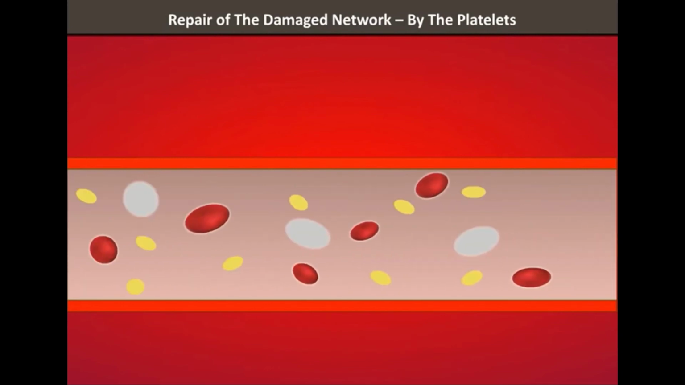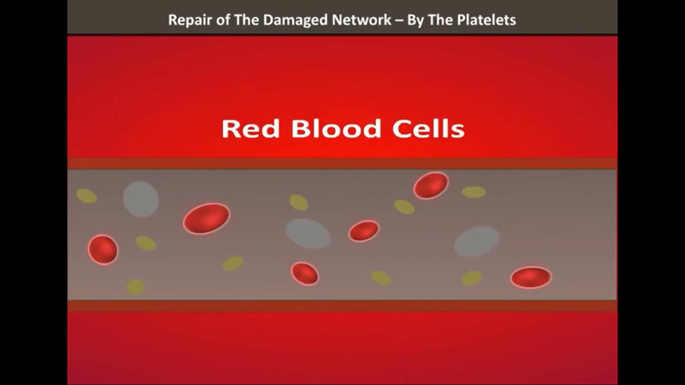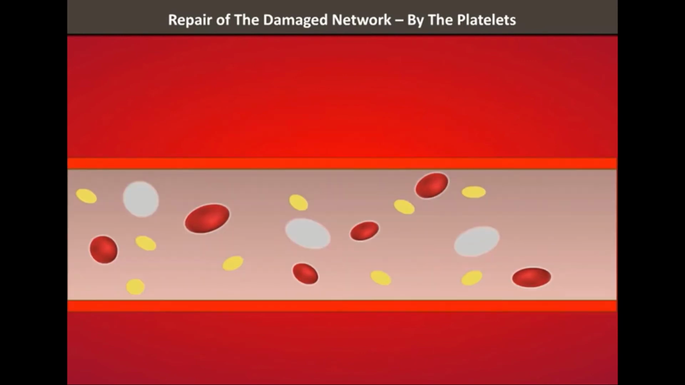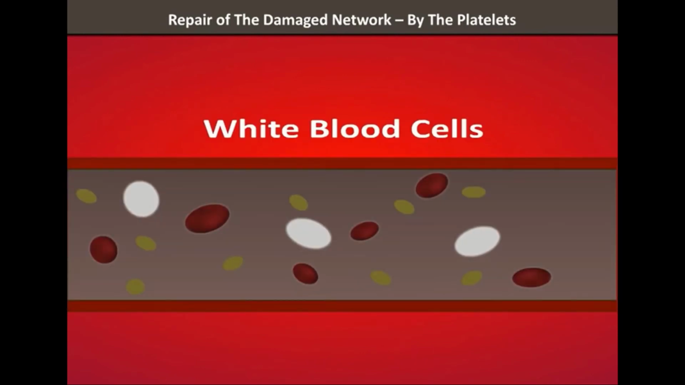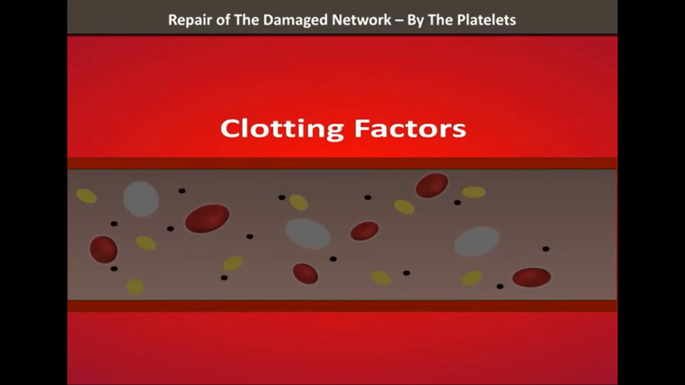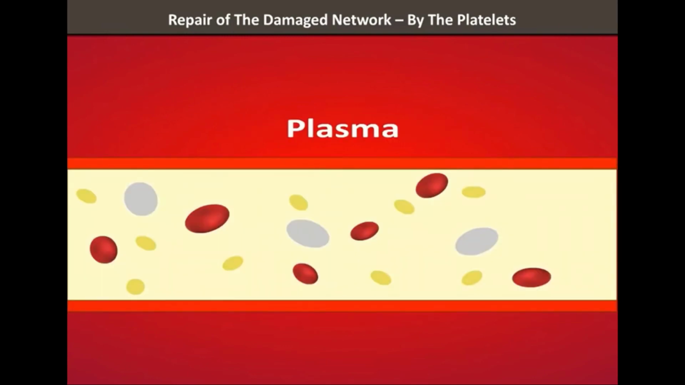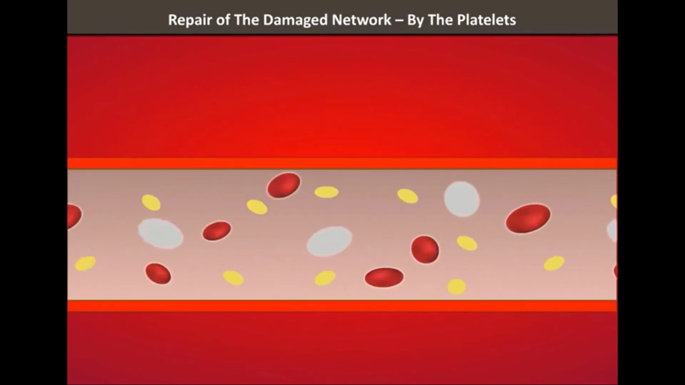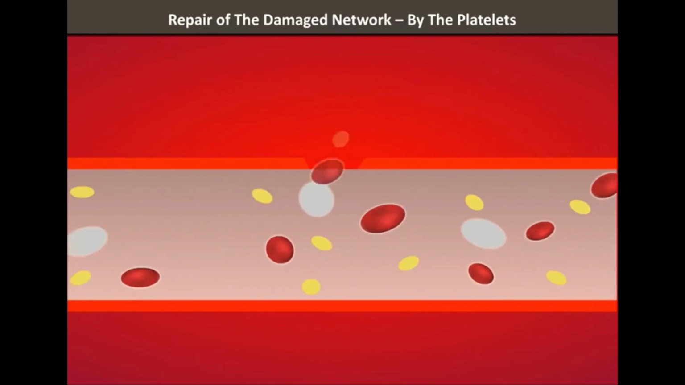So in our blood vessels, that is in our blood, there are 3 components: red blood cells, white blood cells, platelets. To avoid the blood flow, the blood has platelet cells which circulate around the body. And one more component, that is a clotting factor, and then the yellowish plasma liquid. So these are the components.